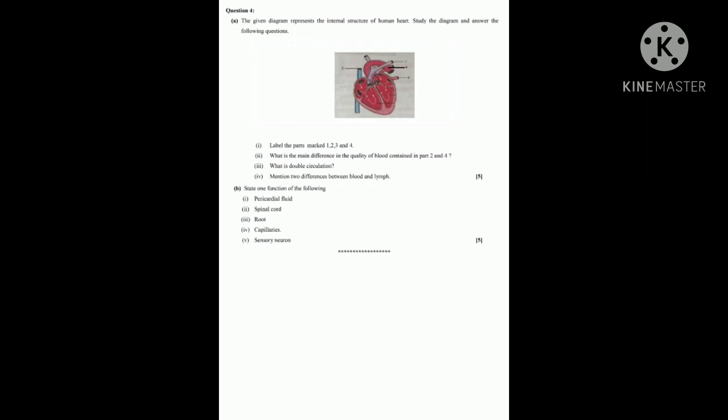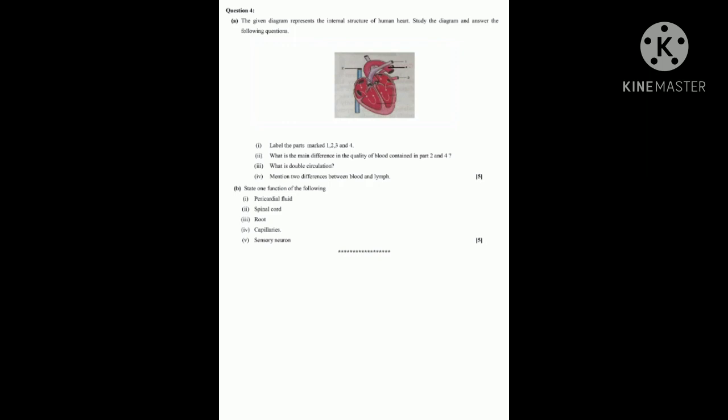Next, what is double circulation? The blood flows twice through the heart, that is called double circulation. Some have written the blood flows twice through the body. So that is a wrong answer. Blood flows twice through the heart, that is called double circulation.